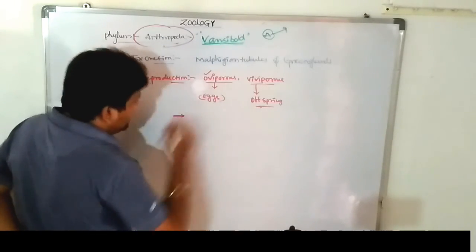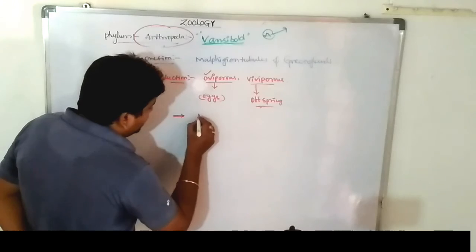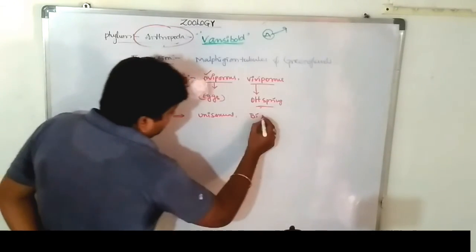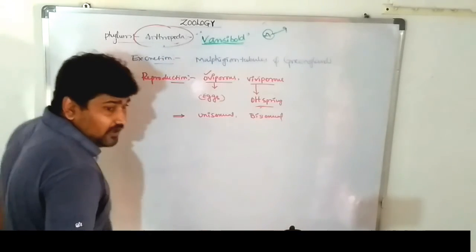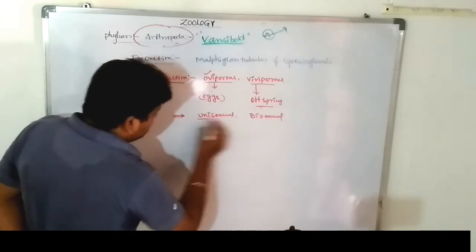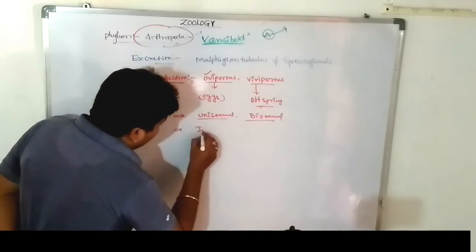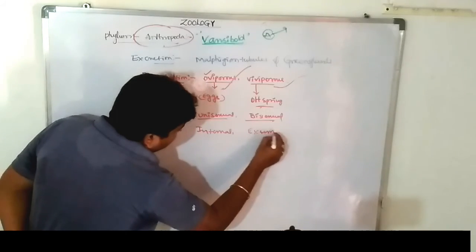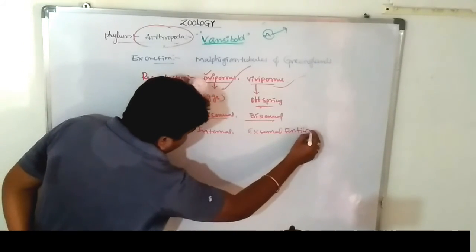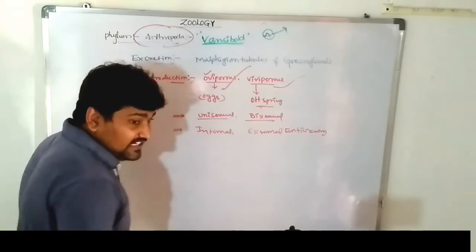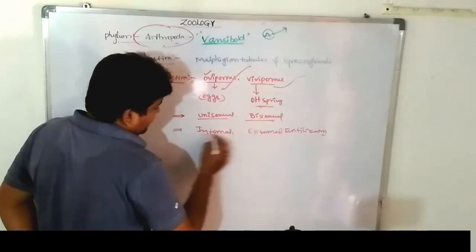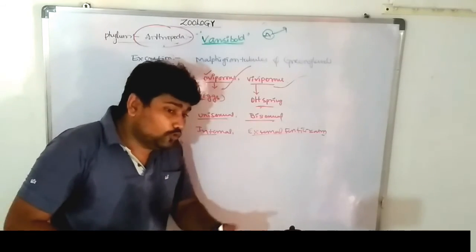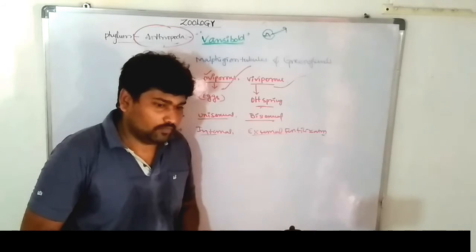Next, some are unisexual forms and some are bisexual, nothing but hermaphrodites. Unisexual and bisexual forms are there. Fertilization can be internal or external, taking place inside the body or outside the body. There are two or more larval stages.